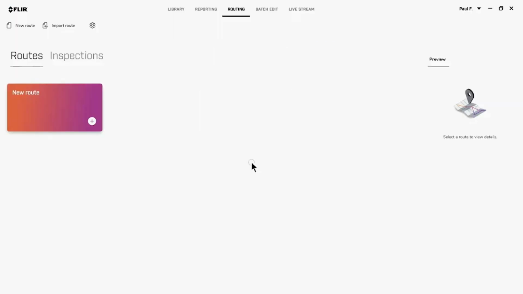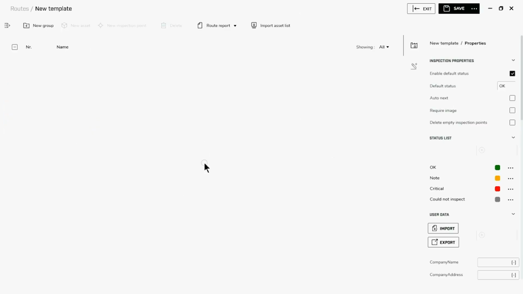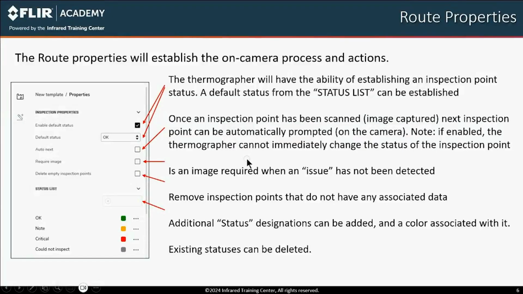To start the routing process, in the Routing tab, select the new route. An empty screen will be displayed where the route will be built, but down the right side are inspection properties and a status list that can be used during the inspection. Let's take a closer look at this. The route properties establish the flow of the inspection. The thermographer will have an opportunity of modifying any or all of the properties prior to running the inspection.